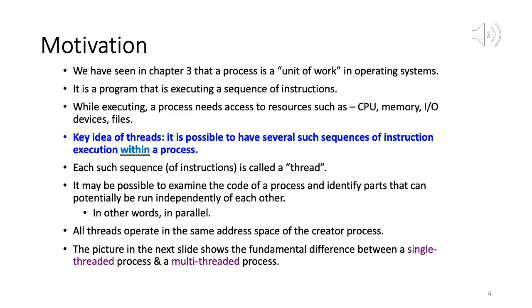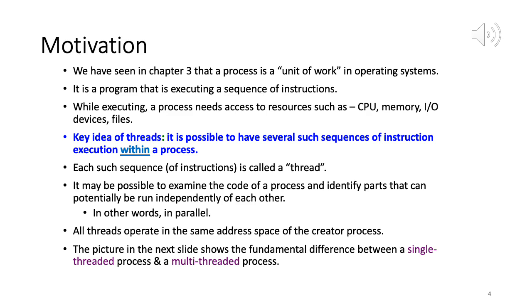So the key idea of threads is that it is possible to have several sequences of instructions within a process. As we just discussed, in a particular process you can have several sets of instructions which can run in parallel.